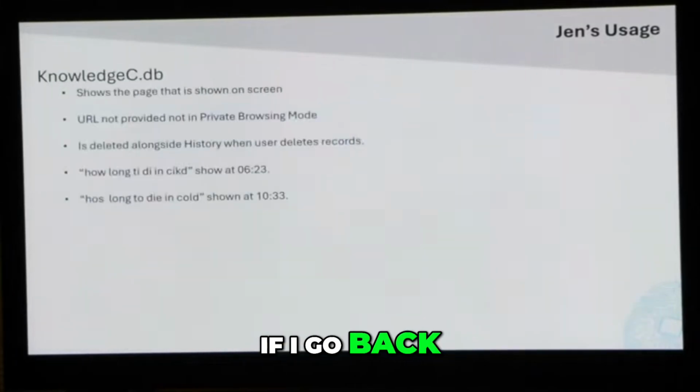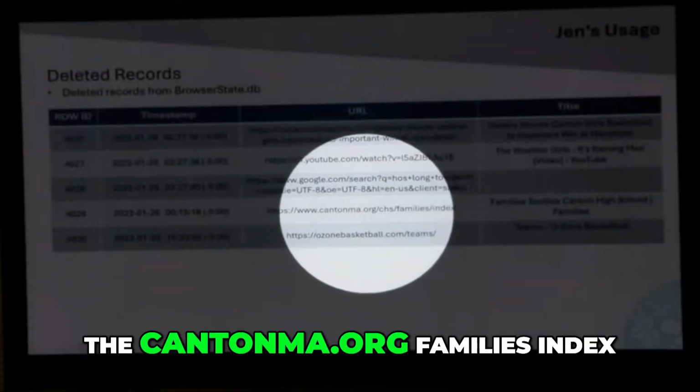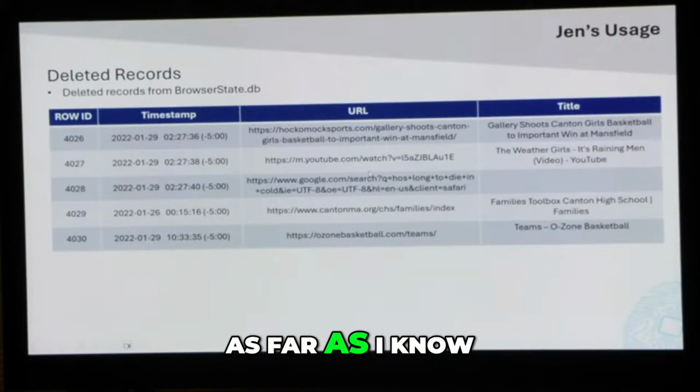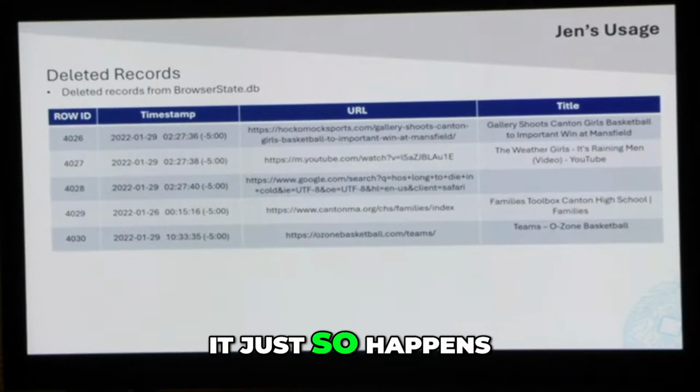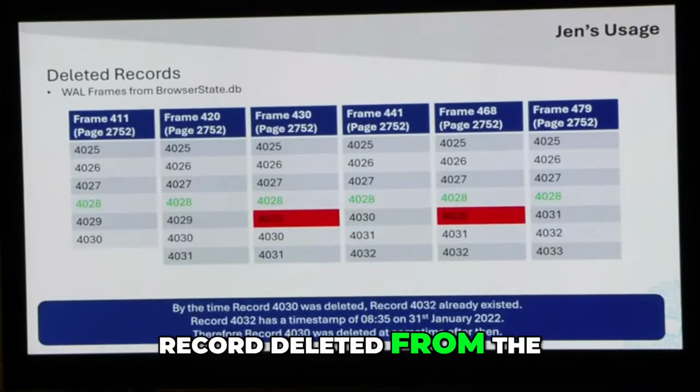4029, if I go back a few slides, we can see 4029 is the cantonma.org Families Index webpage. As far as I know, no relevance to anything related to this case. It just so happens this is the first record deleted from the browser state database.